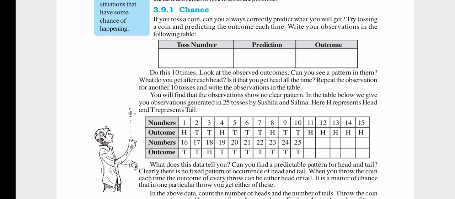So what does this tell you? Can you find a predictable pattern for head and tail? Clearly, there is no fixed pattern of occurrences of head and tail. When you throw the coin each time, the outcome of every throw can be either head or tail. So, it is a matter of chance that in one particular throw you get either of these.